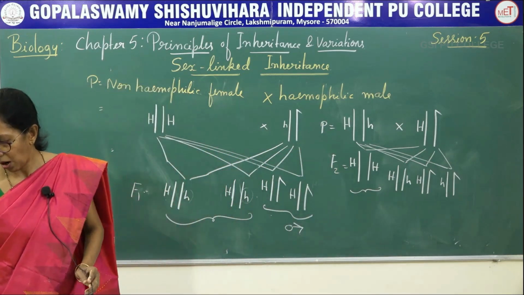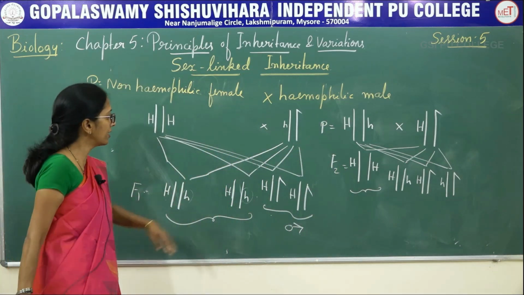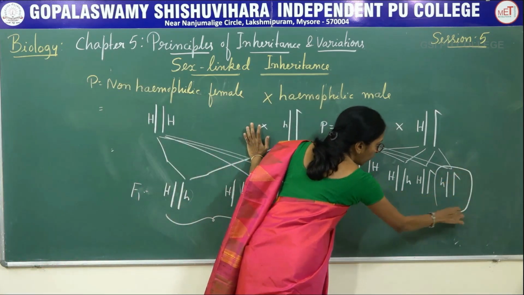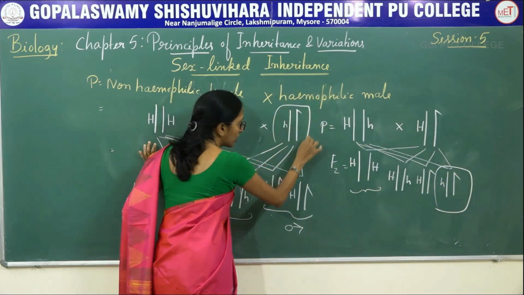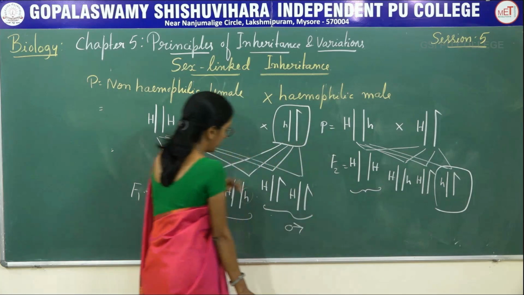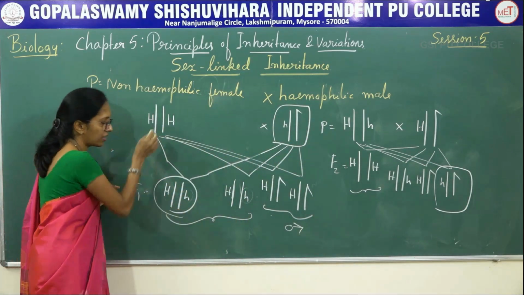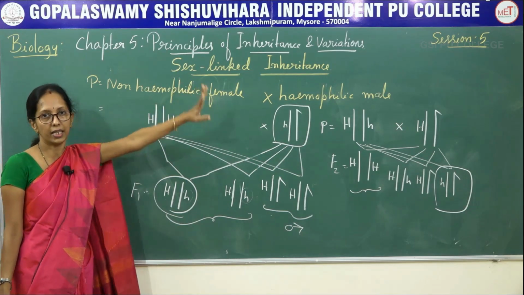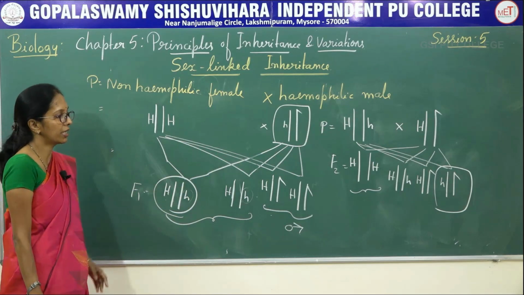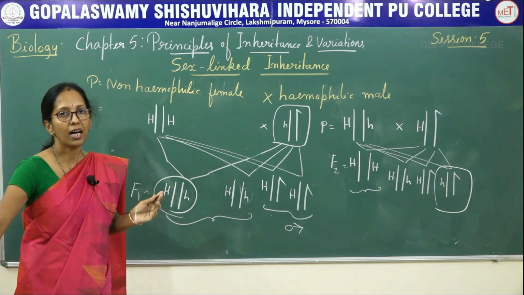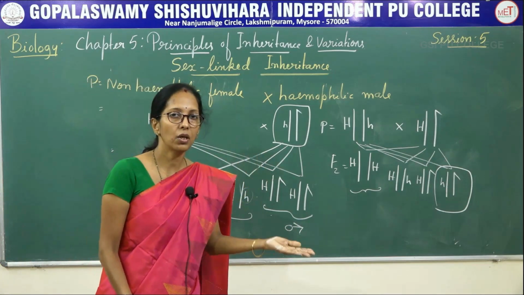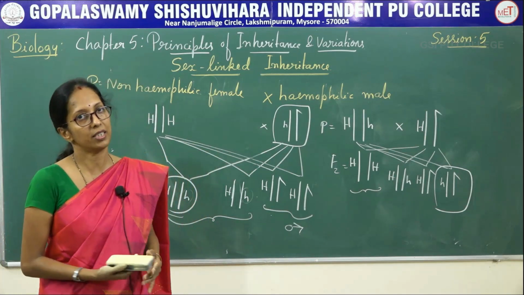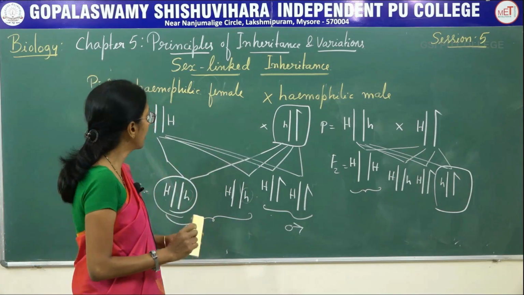Same thing. That means this is how the X-linked inheritance takes place, the transmission of character from where? From father to grandson through their daughters is said to be, what do you call? Here, criss-cross inheritance. So, what is meant by criss-cross inheritance? It is the transmission of character from father to grandson through their daughters. This is about the X-linked inheritance.